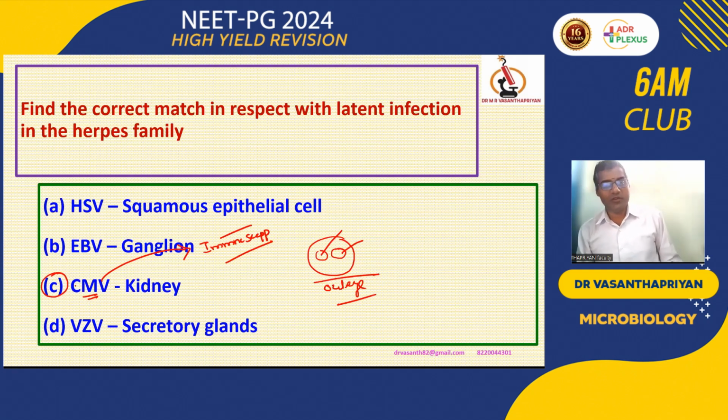What is the treatment for CMV? Post-transplant individuals are most susceptible to CMV. In any transplantation, especially renal transplant or any solid organ transplant, the first virus to infect the individual is BK virus. The next virus is cytomegalovirus. So in any transplantation individual, we can think of 2 infections: one is BK, the second one is CMV.